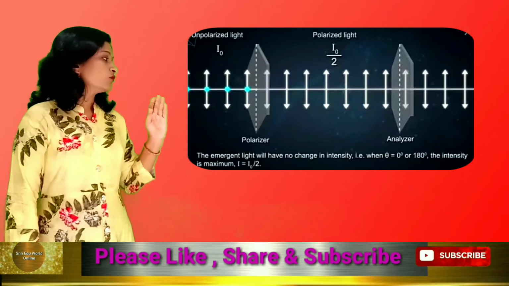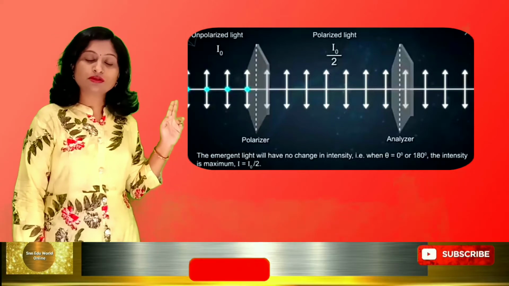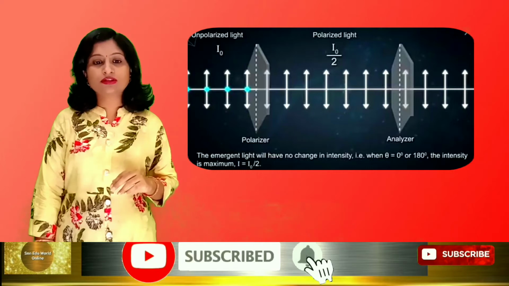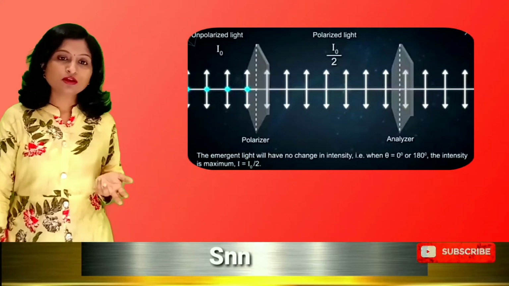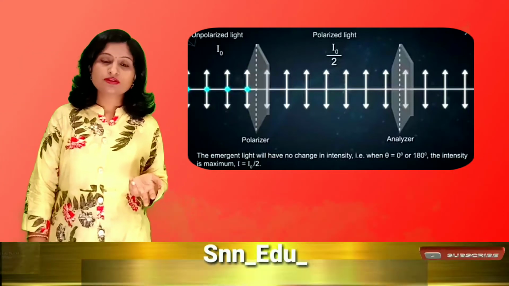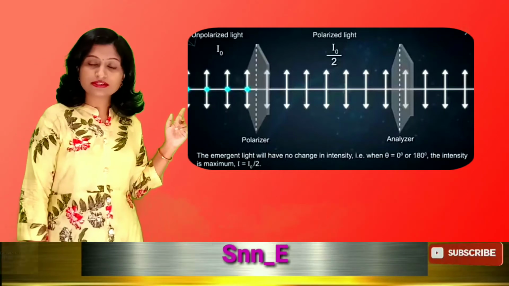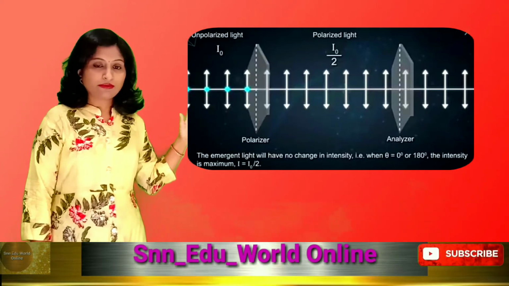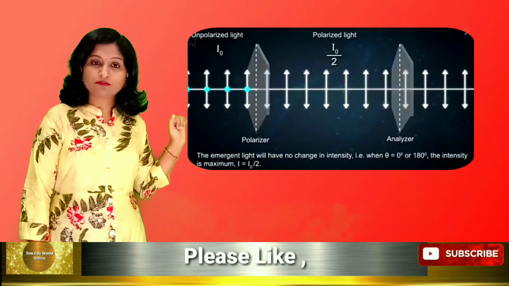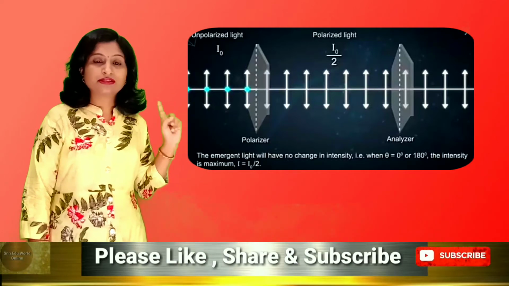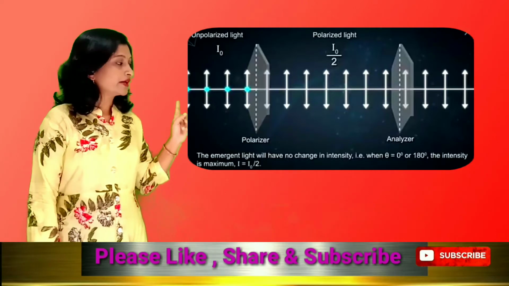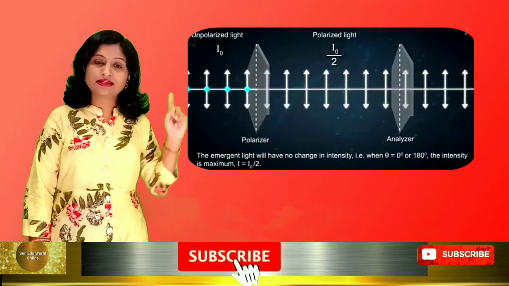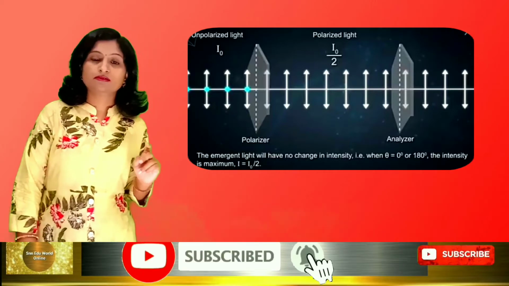When it passes through the polarizer it gets polarized. So now we are getting polarized light. Since unpolarized light has only two directions, the plane of the paper and perpendicular to the plane of the paper, here one direction is cut off. We are getting only a single direction, that is the plane of the paper.